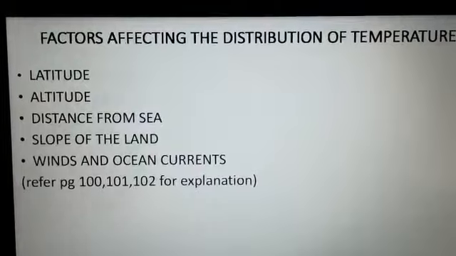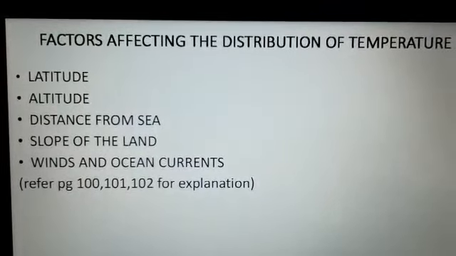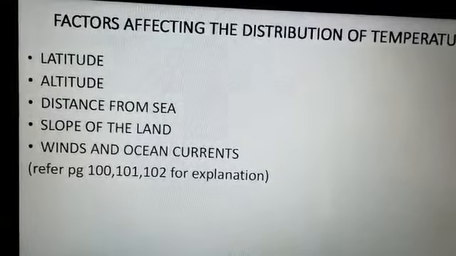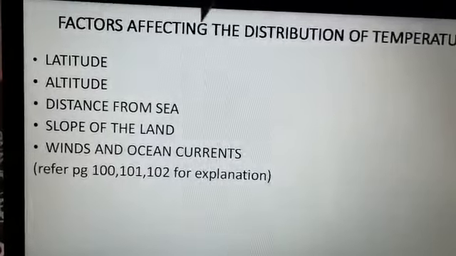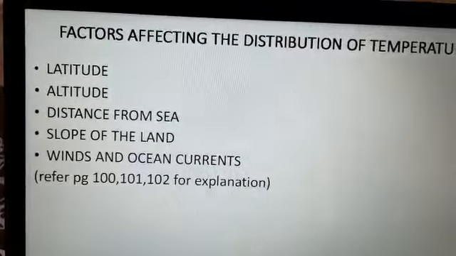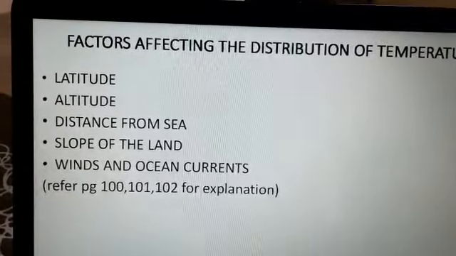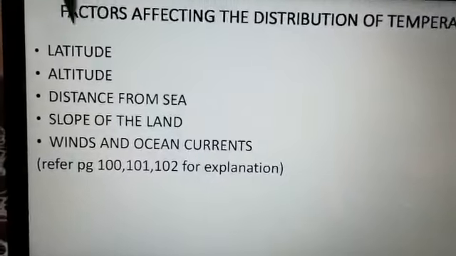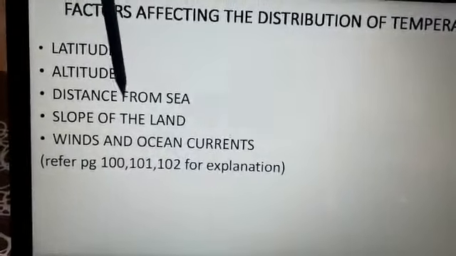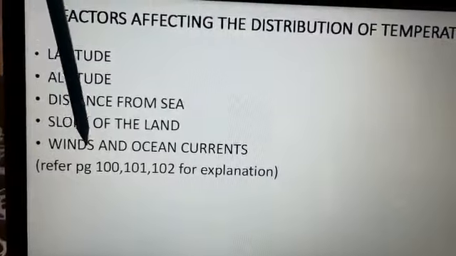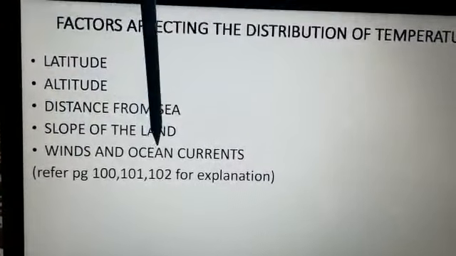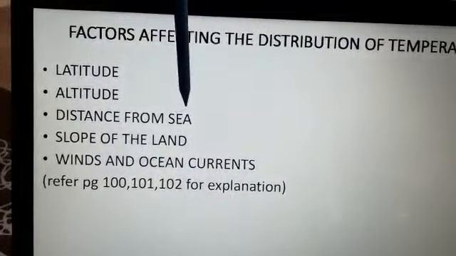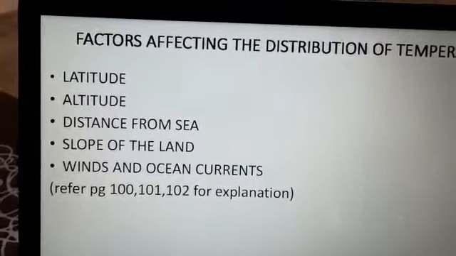So coming to the main portion of the chapter, the factors that affect the distribution of temperature. Children, if I tell you casually, then you know all the factors. In previous classes you have already learned how these factors affect the temperature: latitude, altitude, distance from sea, slope of the land, and winds and ocean currents. For this we have to refer to these pages, so we will continue this in the next video.